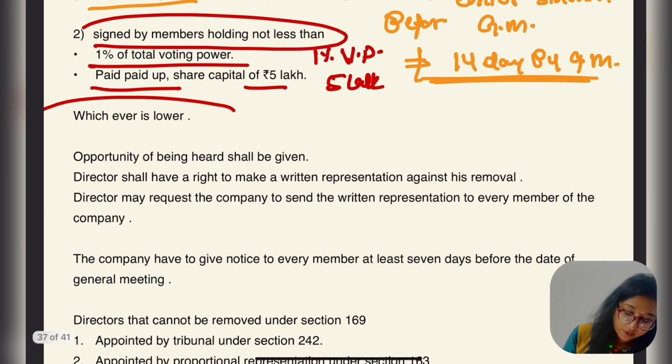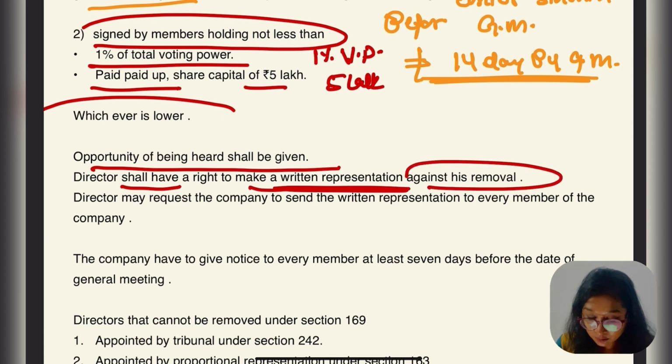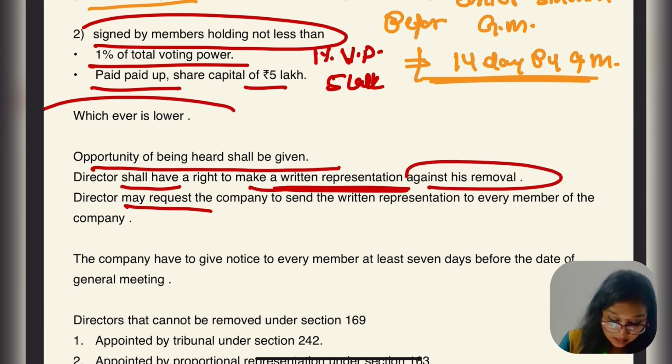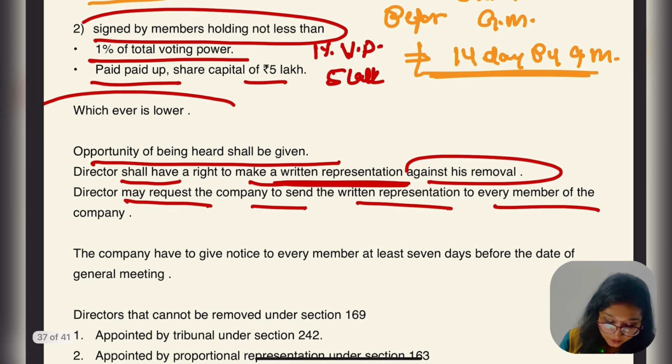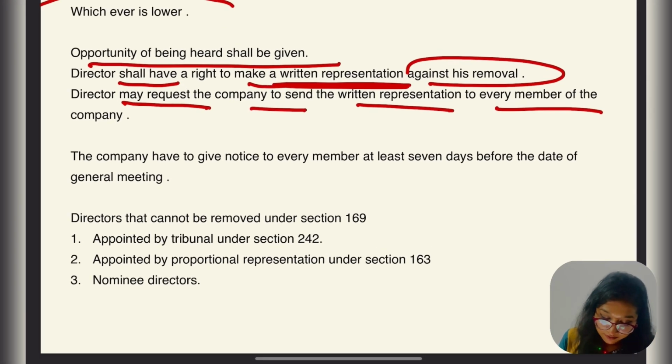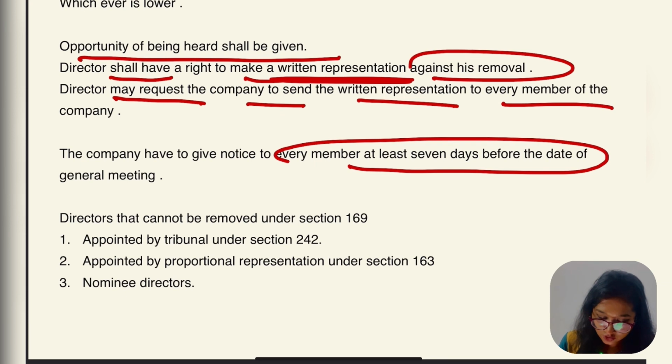First of all, an opportunity of being heard is given to that director. The director shall have the right to make a written representation against his removal, and he may request the company to send the written representation to every member of the company. The company has to give notice to every member at least 7 days before the general meeting.